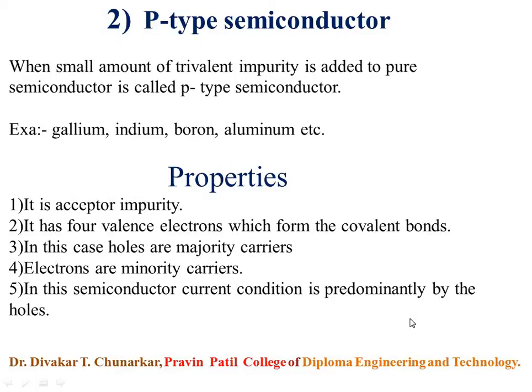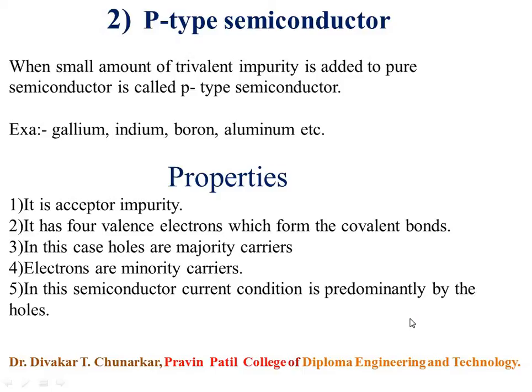In case of p-type semiconductor, the increasing number of holes will make the semiconductor more conductive. It is possible to control the number of holes by controlling the doping concentration of trivalent impurity atoms.